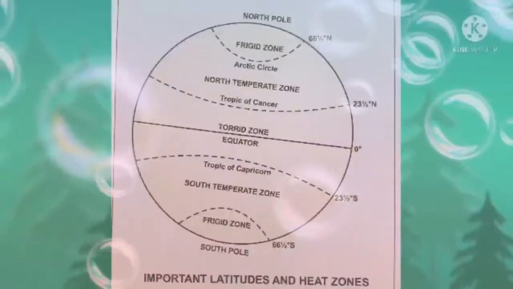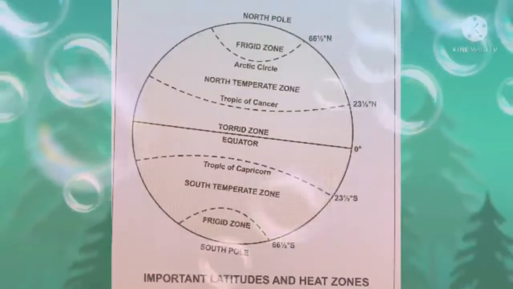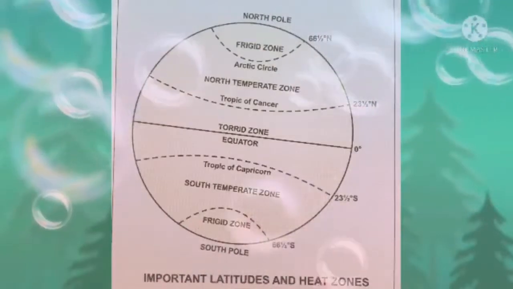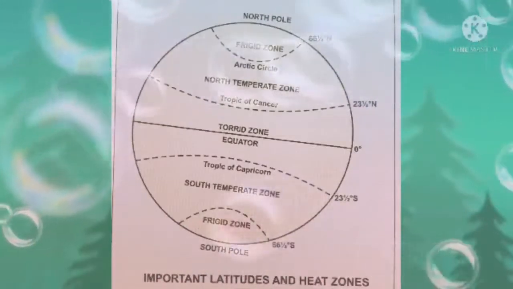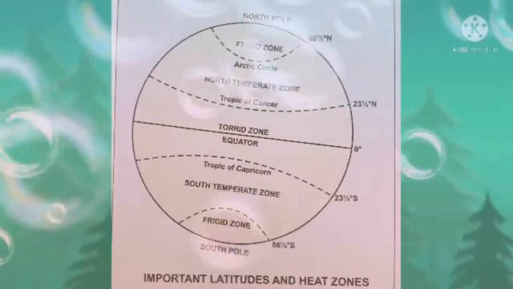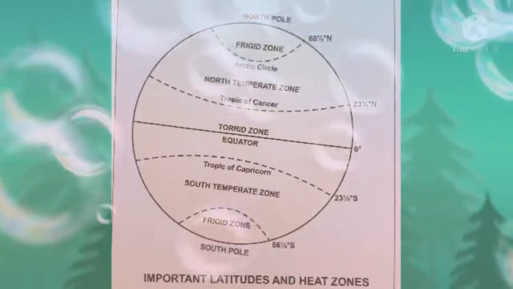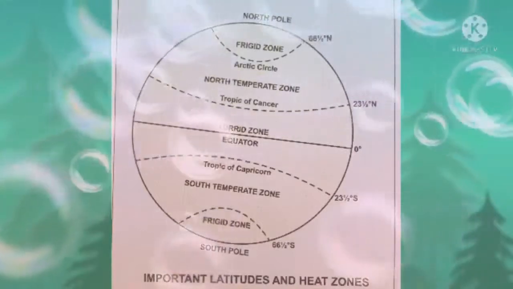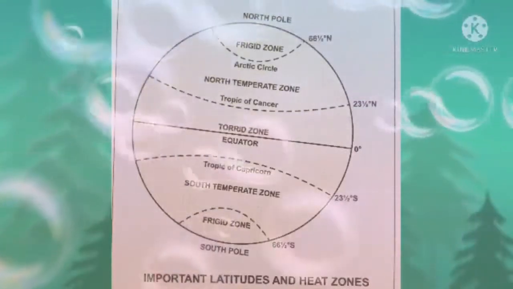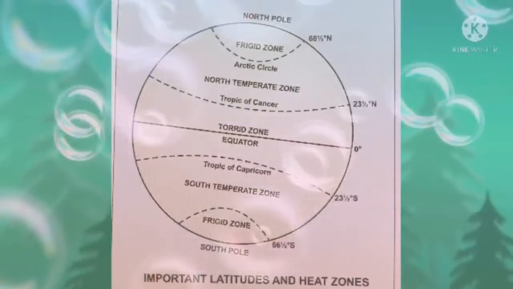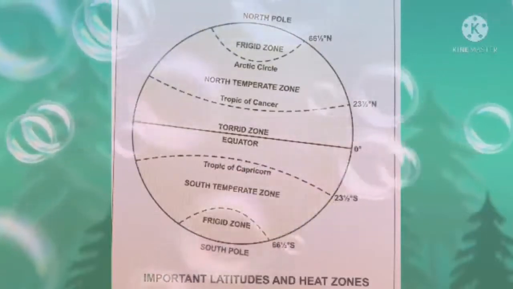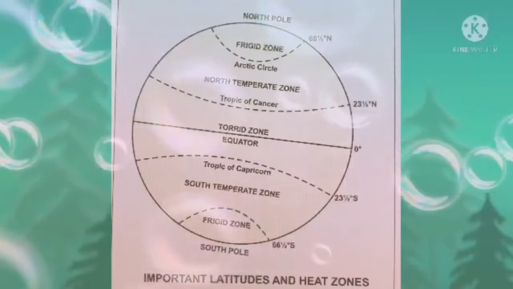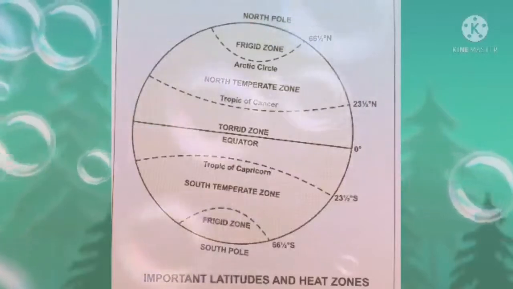Okay, what is the first drawing they have given? Important latitudes and heat zones. In your page number 9, you have to draw like that. First, you mark North Pole and South Pole. At the top of the circle, that is the North Pole, and at the bottom of the circle it is the South Pole.